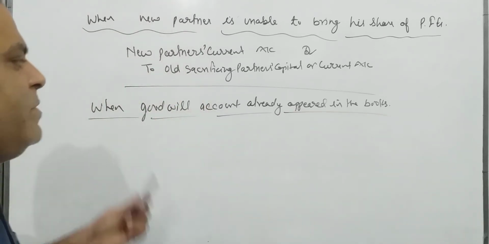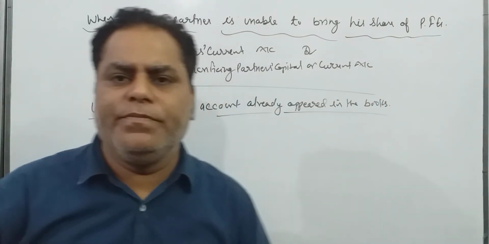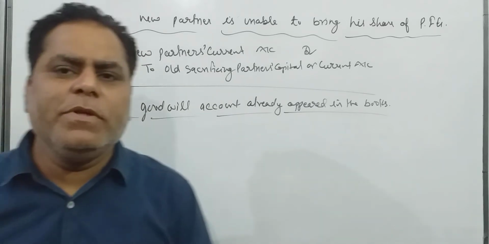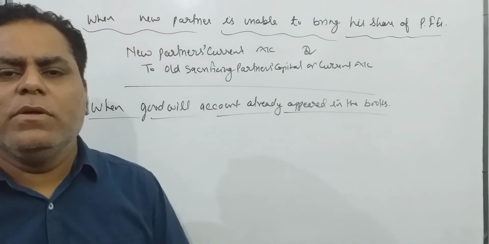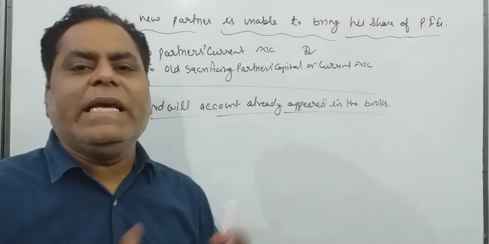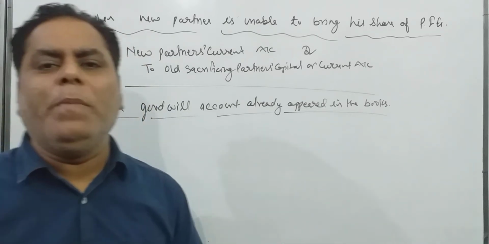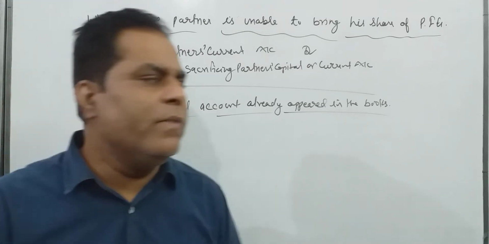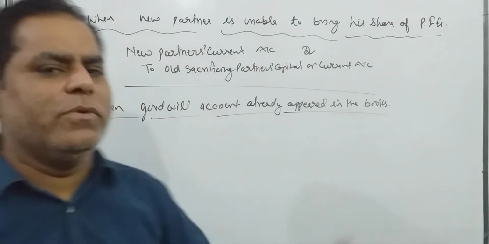Now see, what is the meaning of goodwill account already appearing in the books? It means goodwill is recorded in the balance sheet. Goodwill account is already raised, already opened. This is the meaning of goodwill account already appeared in the books.